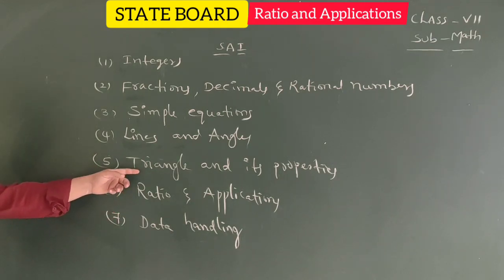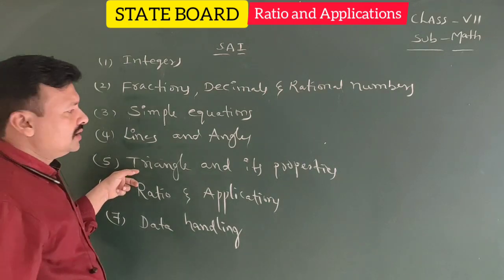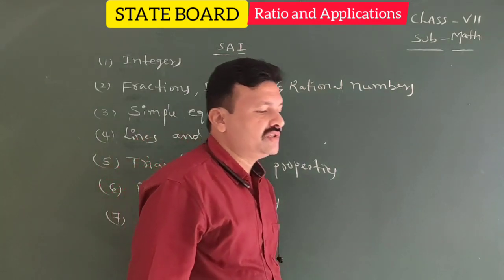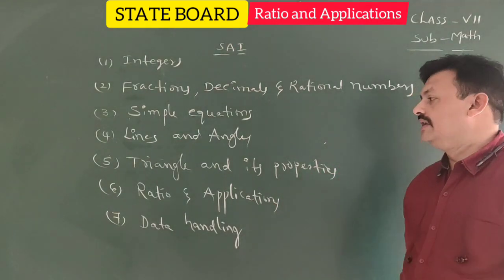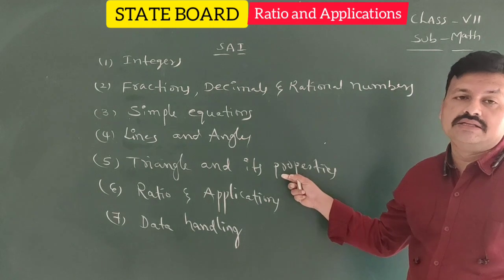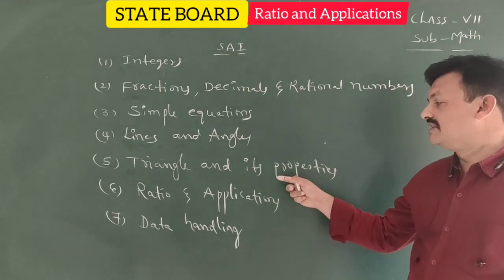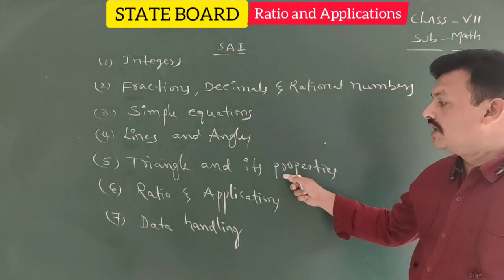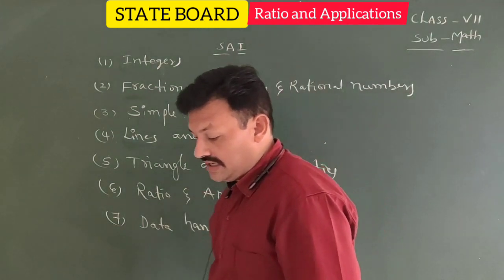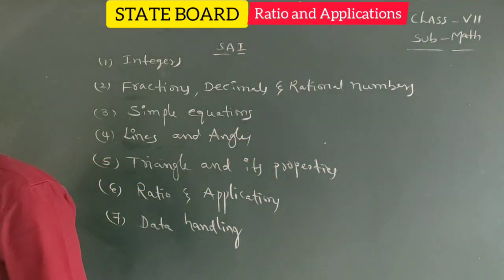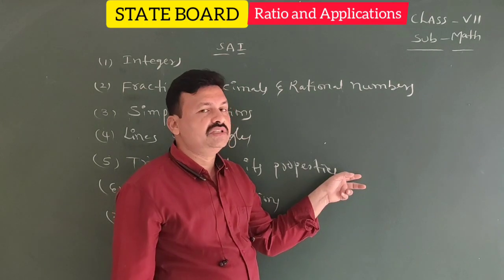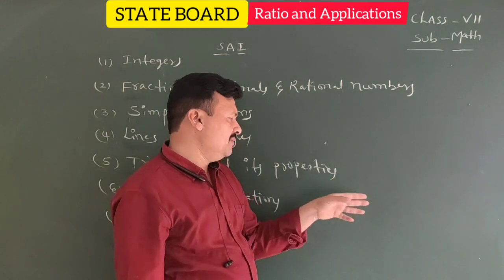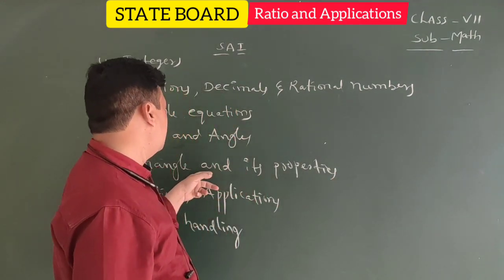In total, what are the properties a triangle has? First one, angle properties. Sum of the interior angles of a triangle measures 180 degrees. Sum of the exterior angles of a triangle also measures 360 degrees. And exterior angle property: in a triangle, if one side is produced, the formed angle is called the exterior angle. The formed exterior angle is equal to the sum of its opposite interior angles. Mainly based on these two things, we have this chapter.